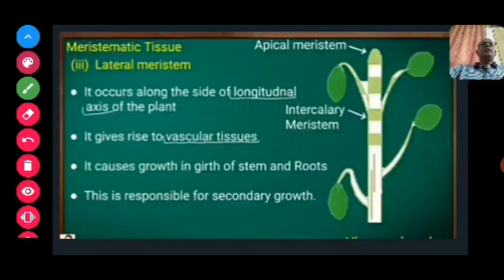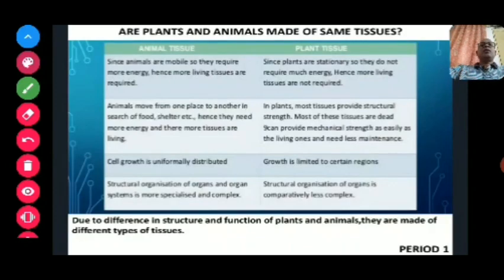Okay, and this is the point we have already discussed: are plants and animals made up of the same tissues? If they are not made up of the same tissue, then what different types of tissues may be present? The first one is animal tissue. Since animals are mobile, they change their position from one point to another. They require more energy, hence more living tissues are required. And plant tissues are stationary, so they do not require much energy, hence more living tissues are not required.